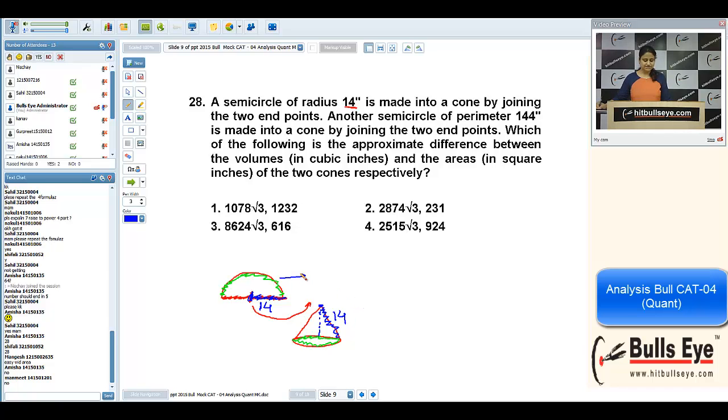Now, what is the circumference for this semicircle? What is the circle circumference? This is 2 pi r. Since it is a semicircle, it will be pi r. So it will be pi into 14. And this semicircle will become a circle here. 2 pi r I am taking. So we will get r as 7. So this is 7.